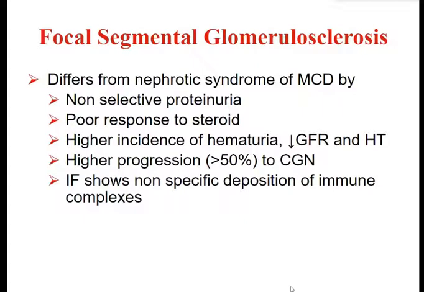And once they progress to chronic glomerulonephritis, they progress on to chronic kidney disease. And immunofluorescence studies show non-specific deposition of immune complexes.